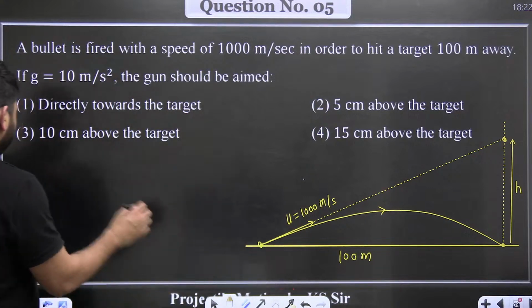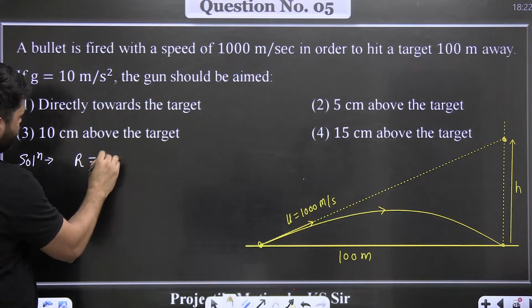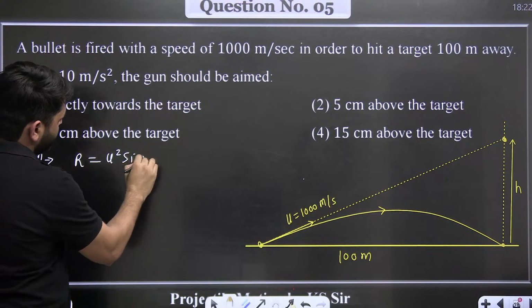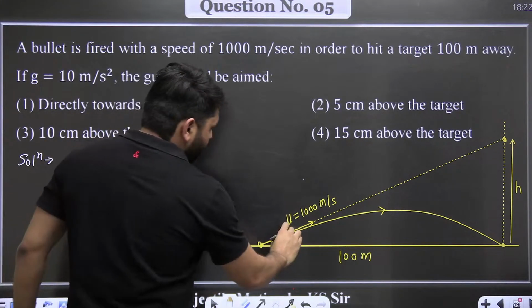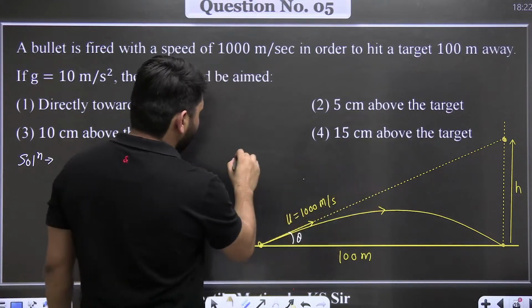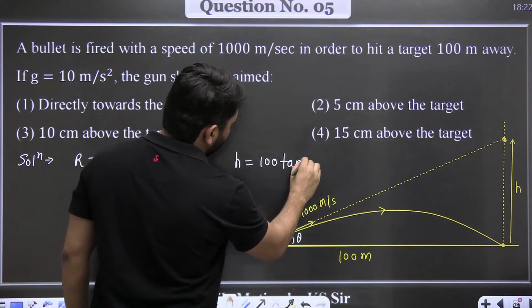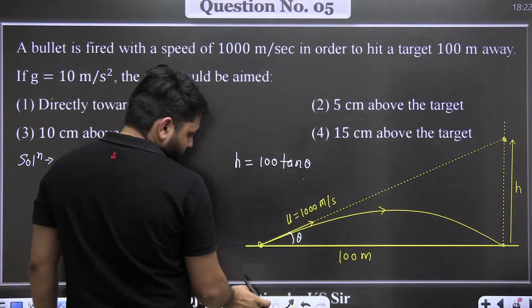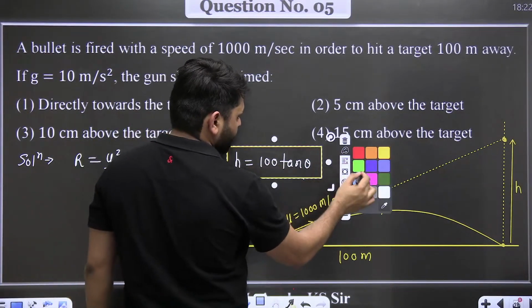So here, r is equal to u square sine 2 theta divided by g. If we are able to find this angle theta, then h is given by h is equal to 100 tan theta. That's all. So to find the h, we have to find the angle theta.